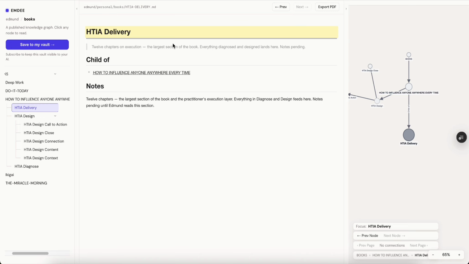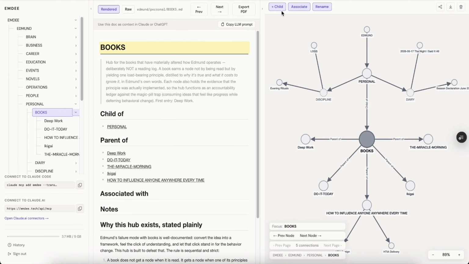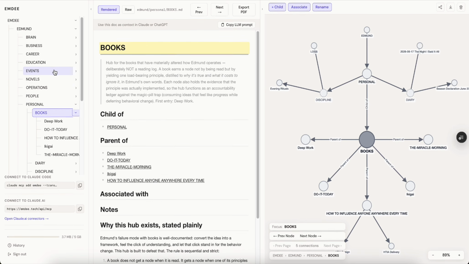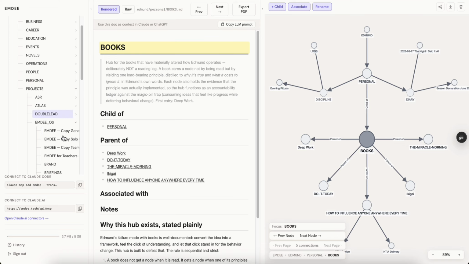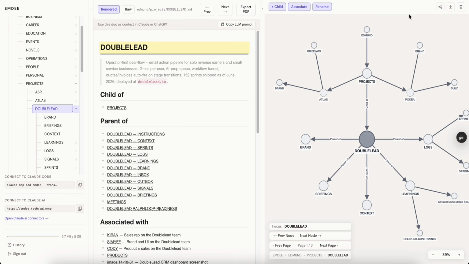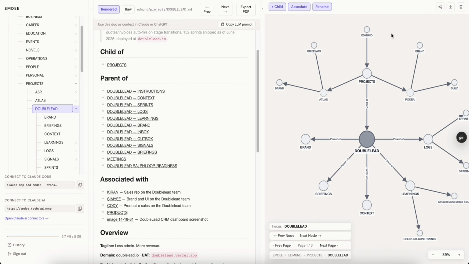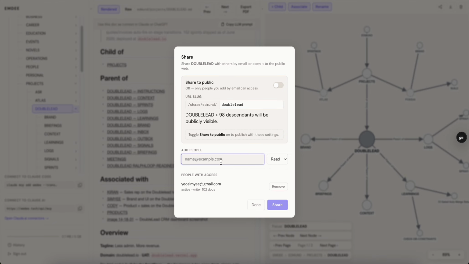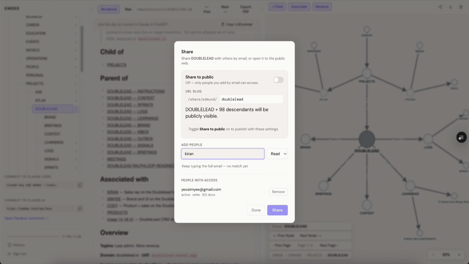And not just that, this is not just read only. If need be, for my projects, when I go to projects, let's say double lead, this is a project that I'm co-working on with 5 people. What I'll do here is name a certain person, like this is one of my co-founders. Another one will be, let's say, Kieran at gmail.com. I can give them write access, and once I do this, from their side, they can access my brain as well.